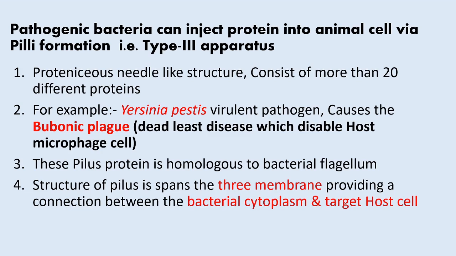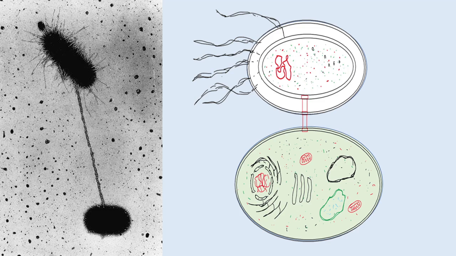The structure of the pilus spans three membranes: the inner membrane of the bacteria, the outer membrane of the bacteria, and the plasma membrane of the host cell. So this pili provides a connection between the bacterial cytoplasm and the cytoplasm of the targeted host cell. You can see here the beautiful structure of the pili formed by the pathogenic bacteria.